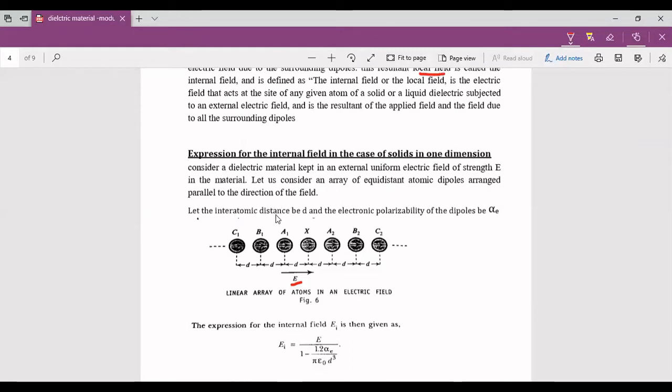Let the interatomic distance be d and the electronic polarizability of the dipoles be alpha E.